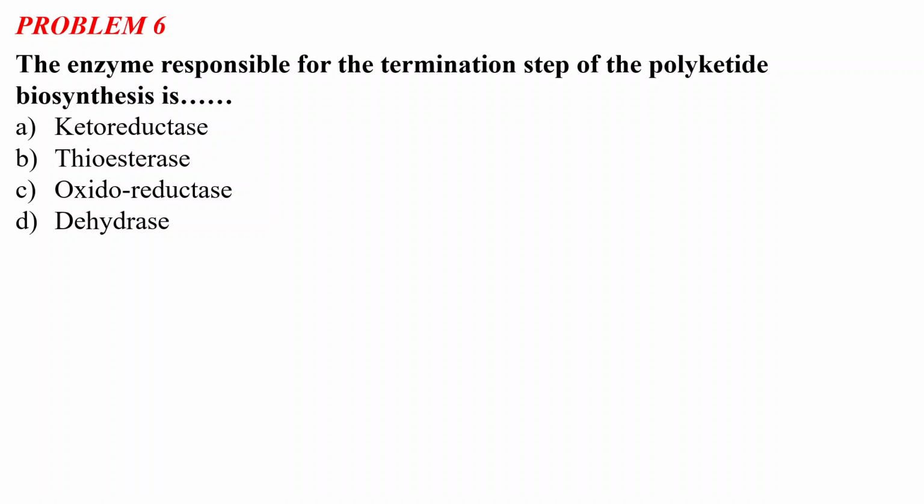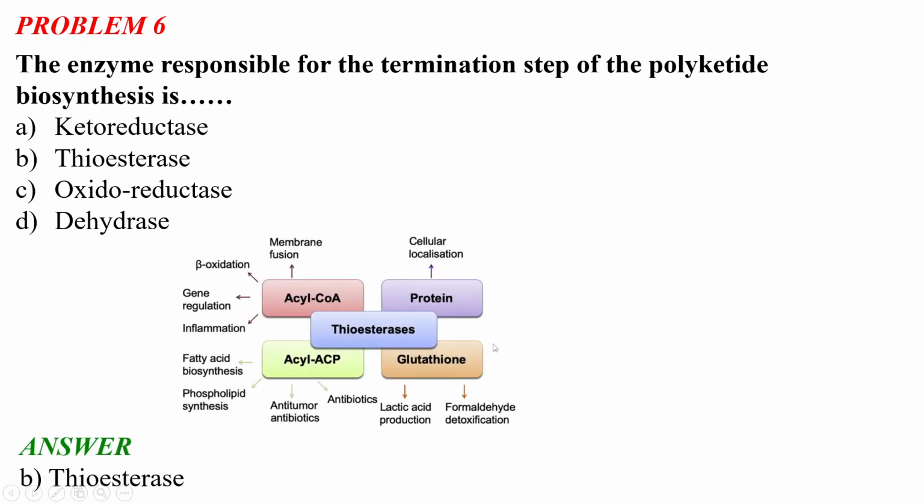So the thioesterase is a very important enzyme for our polyketide biosynthesis. There are various types of thioesters present in our body. Acetyl-CoA is a thioester itself, and there is acetyl-ACP, there is glutathione and proteins also, and these are involved in various parts of our body in various mechanisms. Okay, so this is basically the reaction catalyzed by the thioesterase.